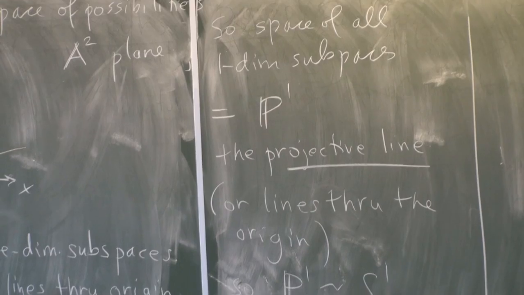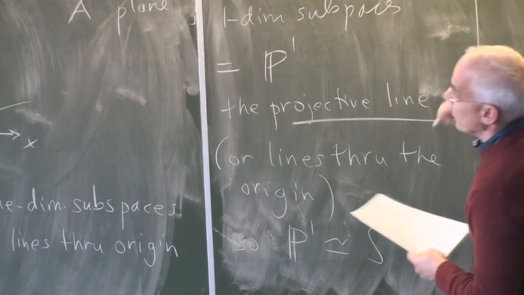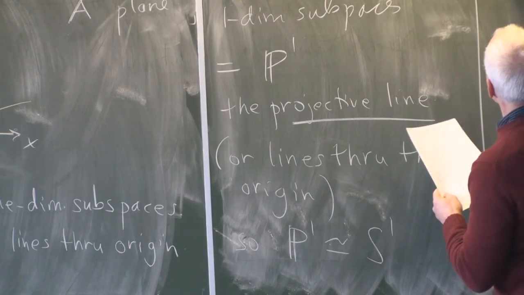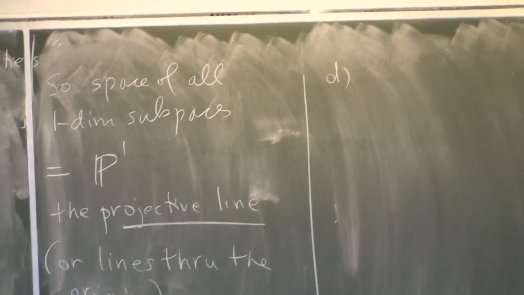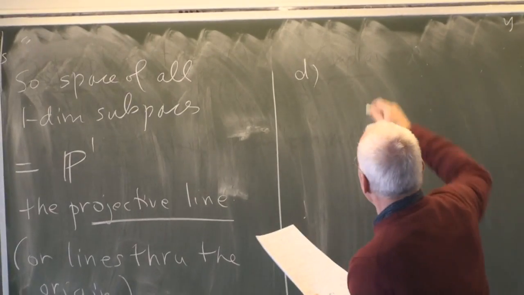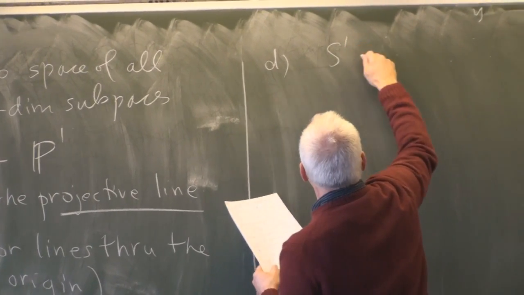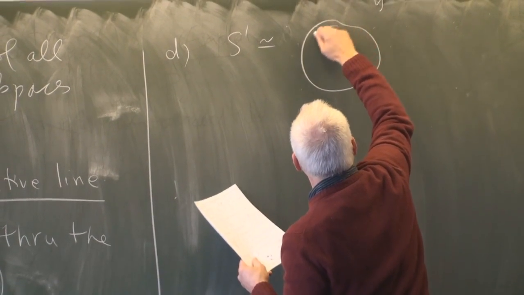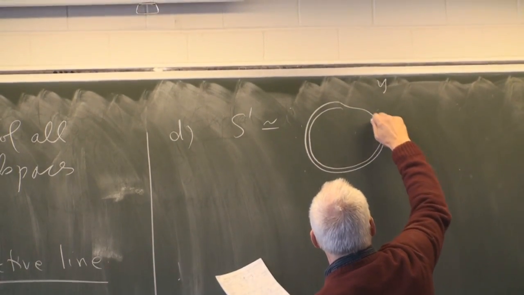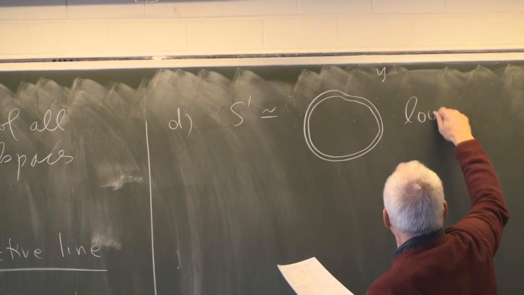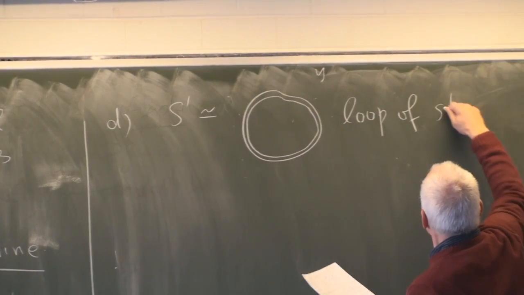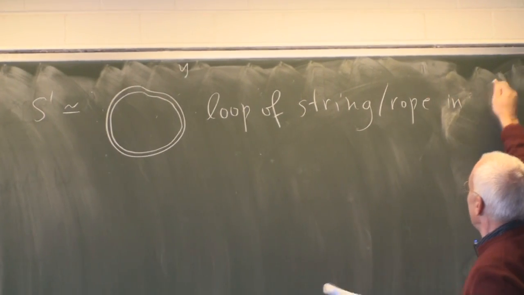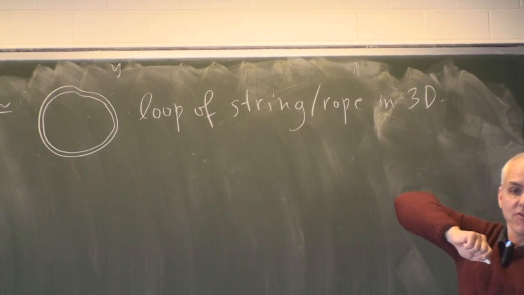Okay, there's other ways of thinking about the circle. So that was our third one, I suppose. So D, we can think of a circle as being a loop of string, or rope, in perhaps 3 dimensions.